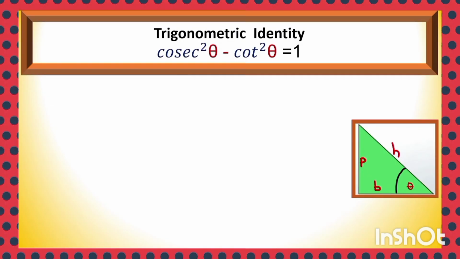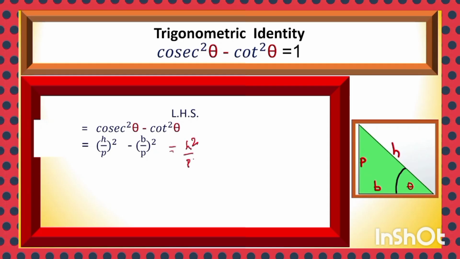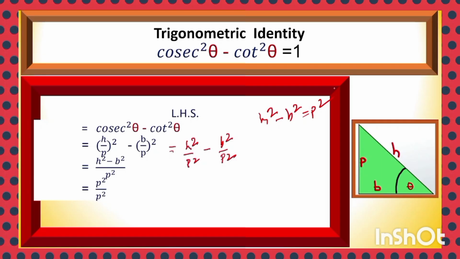Cosec square theta minus cot square theta, where cosec theta is h by p and cot theta is b by p. By putting the values we get h by p whole square minus b by p whole square. After removing the bracket, we can write h square by p square minus b square by p square. After taking the LCM, we get h square minus b square divided by p square. Using the Pythagoras formula, h square minus b square is equal to p square. Thus we get p square divided by p square, which cancels, and the value is 1.